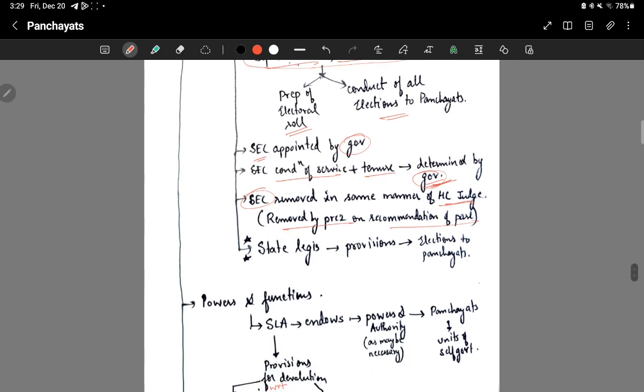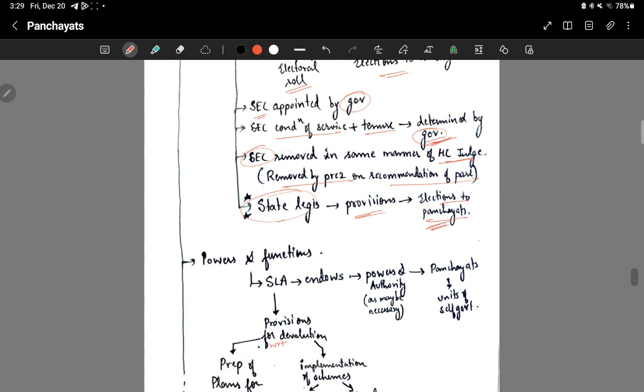Then the state legislature will make provisions for the elections to panchayats. Here, in an MCQ they can give that the state election commission will make provisions for election to panchayats. That will be wrong. It is the state legislature which will make provisions for elections to panchayats.